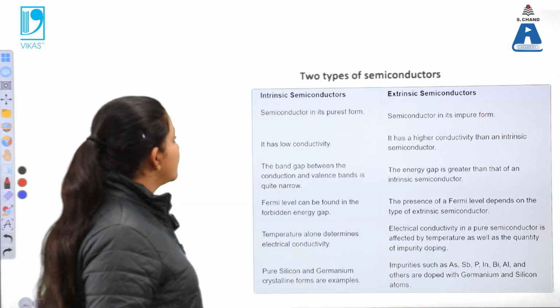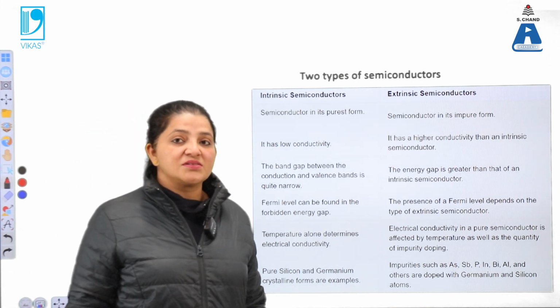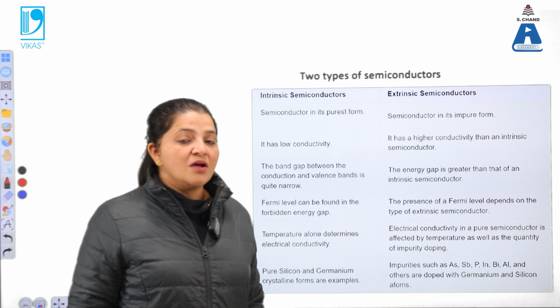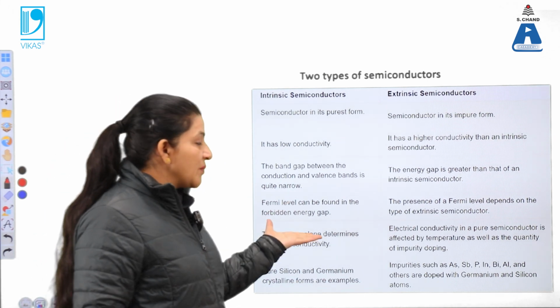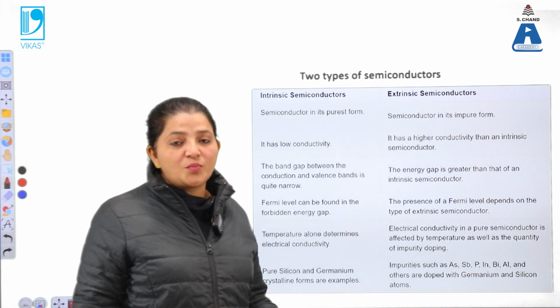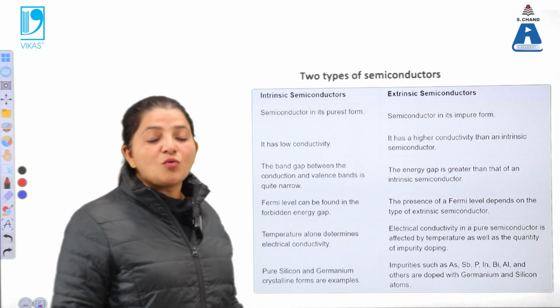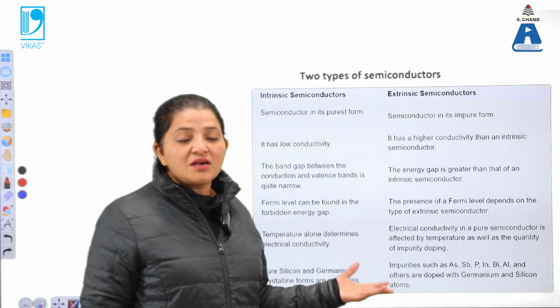So let us begin with the p-n junction diode and different kinds of semiconductors. Firstly, there are two types of semiconductors: one is the intrinsic semiconductor and the second is the extrinsic semiconductor. Now what is the difference between these two kinds of semiconductors? When a semiconductor is in its purest form, that means nothing is doped, the pure semiconductors are known as intrinsic semiconductors, while extrinsic semiconductors are in the impure form.